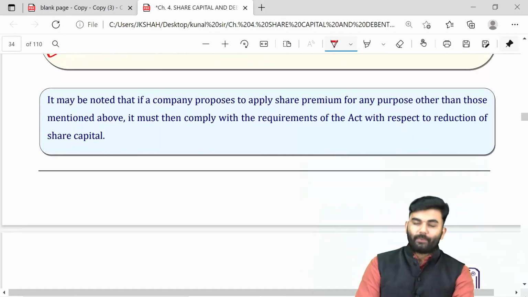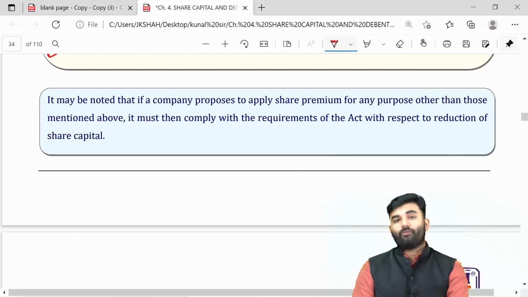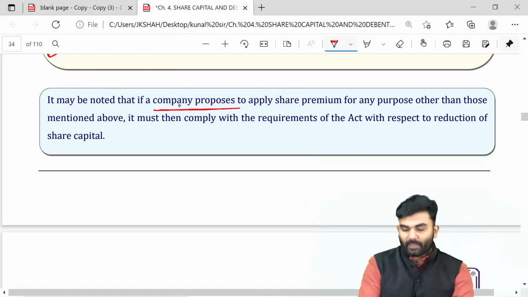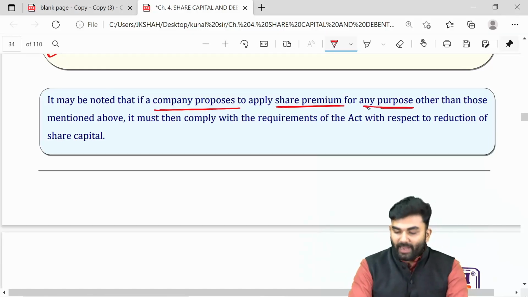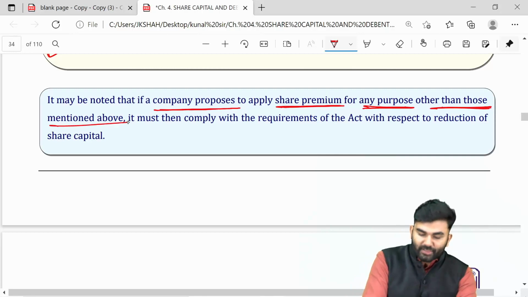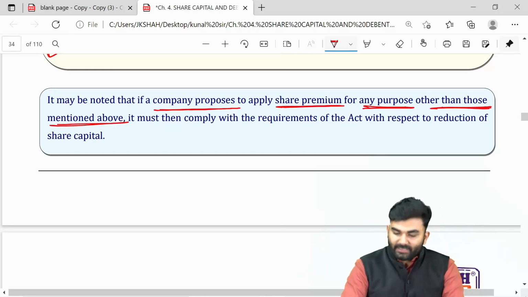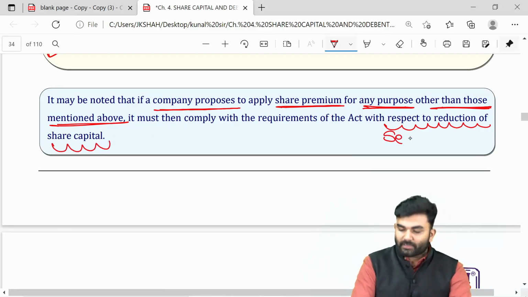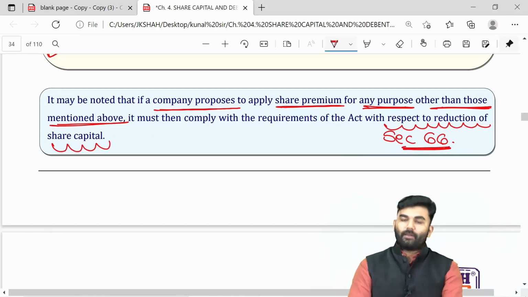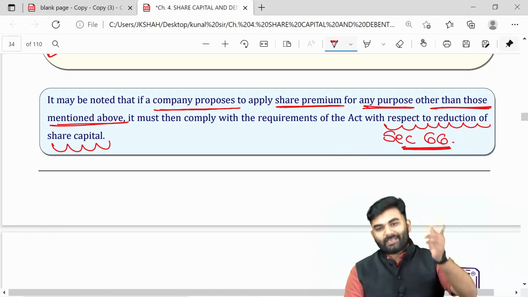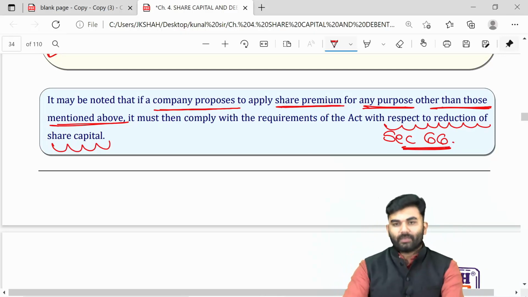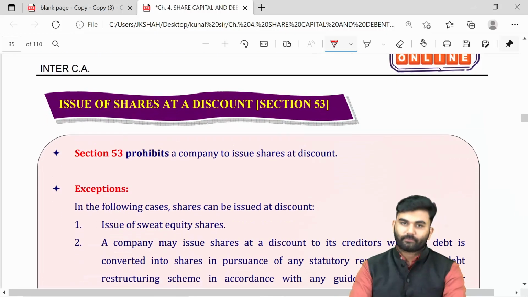Sir, what if the company uses the securities premium account for a purpose which was not prescribed? The lawmaker says if the company applies the share premium for any purpose other than those mentioned above, then it will be considered as reduction of share capital, which means the provisions of section number 66 will be made applicable upon the company. What is section number 66? We have already completed it in our chapter number 2, which deals with reduction of share capital.